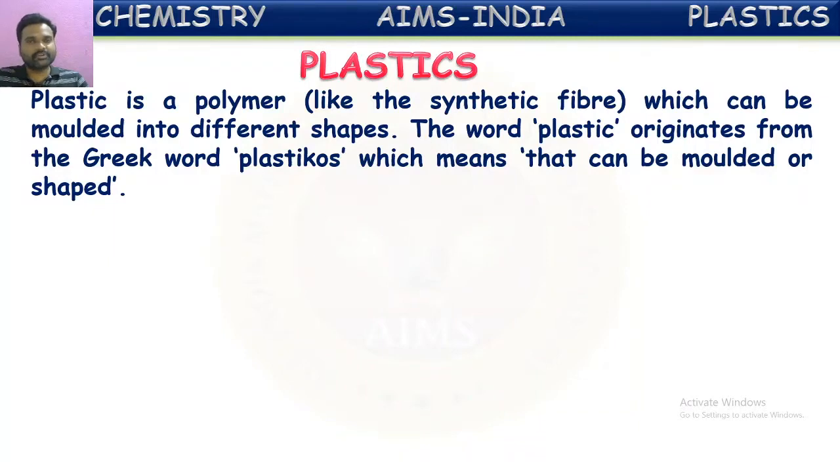In the previous class we discussed that synthetic fibers are polymers made up of many molecules combined together. Poly means many, mer means a unit or molecule. So many single molecules combine together to form long chain molecules. These long chain molecules are called polymers, and that phenomenon is called polymerization. Just as synthetic fibers are polymers, in the same way plastics are also polymers.